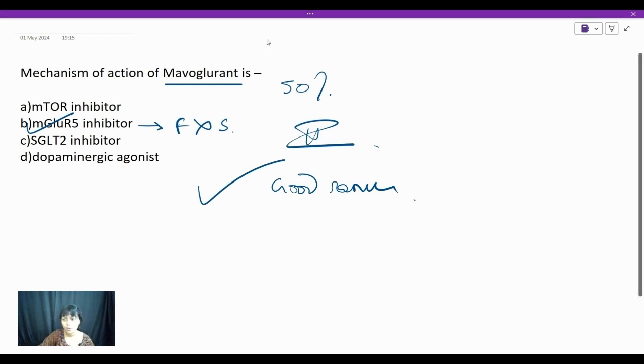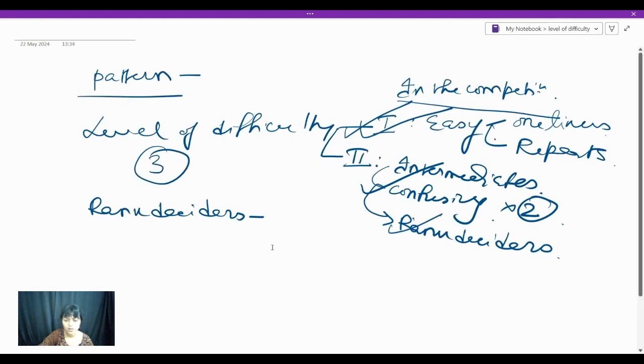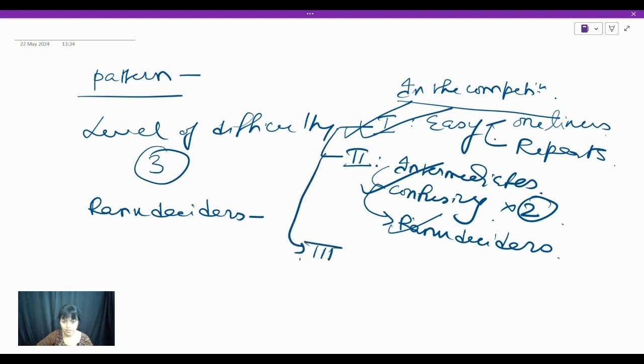Okay, now let's move on to something called level 3. What is level 3 and what are you going to do with level 3 questions? So now level 3, these are the difficult ones, right?